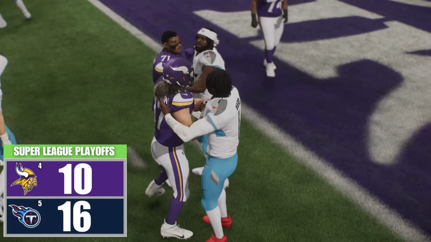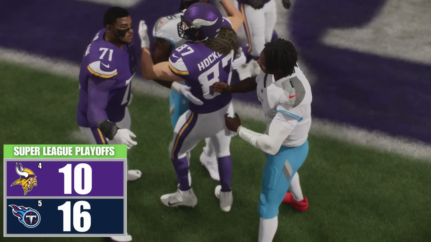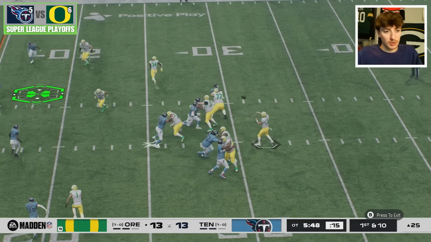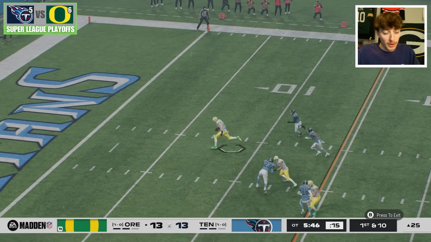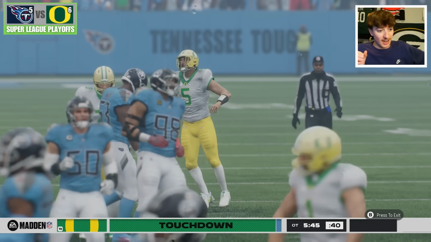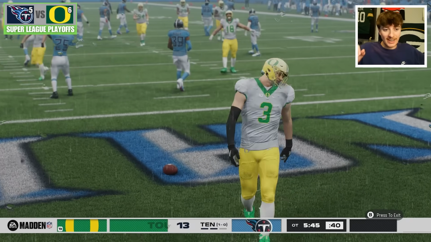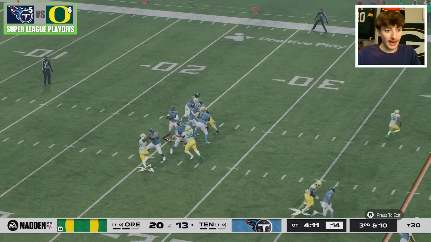And somehow the Oregon Ducks will be beating the Tennessee Titans as they win 16-10. I don't know what's up with it raining every single game I simulate. I guess it's just the Oregon Ducks, but on the first play of overtime, I'm spectating a touchdown. The Ducks will go up by 6, and the Titans have to respond. Not a good start for Cam Ward.